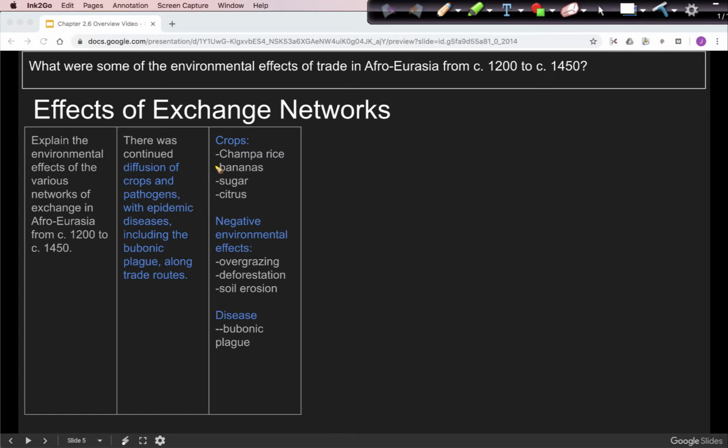Okay, so from our unit guide, we're looking at the environmental effects over here. Here's our overall question. And there's some categories that are broken down for us. One is the diffusion of crops and pathogens. So we have crops. Pathogen is another word for disease, and that's along trade routes. So we'll be looking at examples of crops being spread. We'll also be looking at some negative environmental effects during this time period, and then we'll finish with disease.